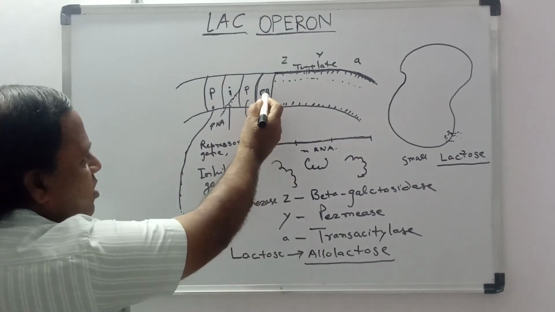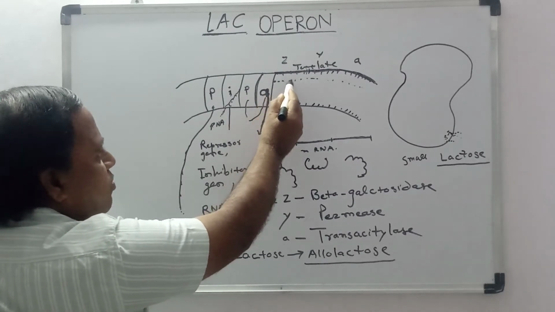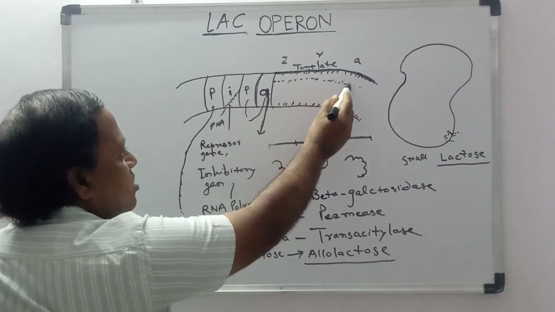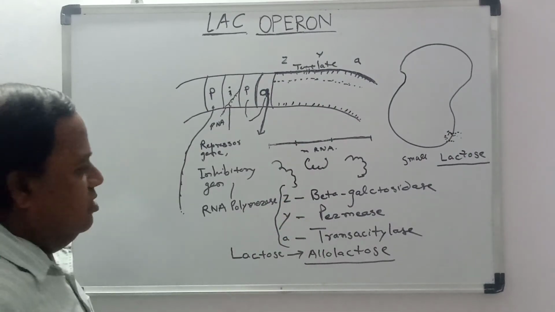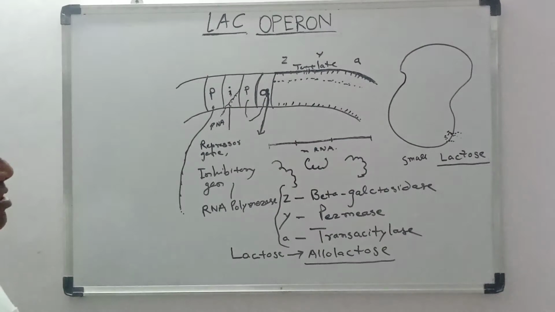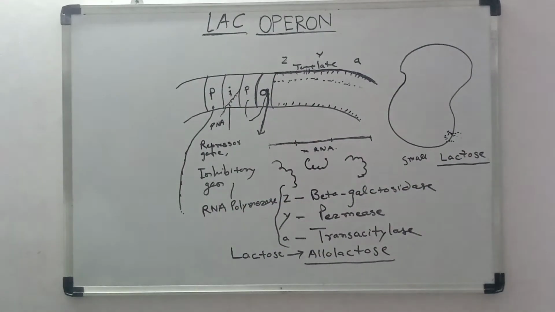Once this inhibitory protein is removed, then the full-fledged RNA production starts and these three proteins are produced. And the digestion of lactose begins.